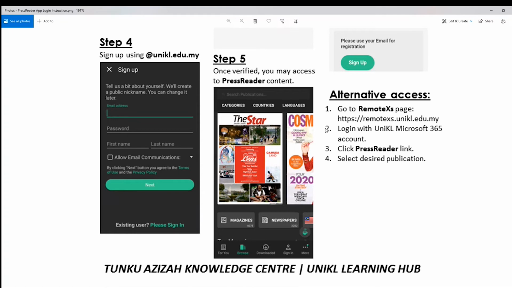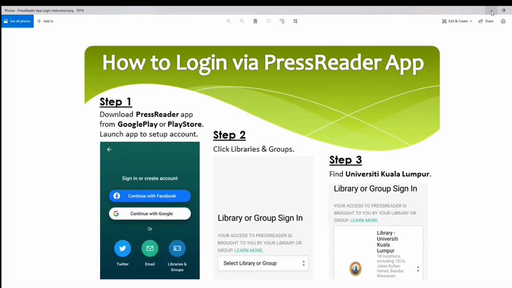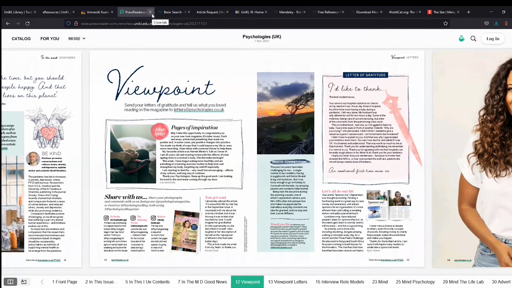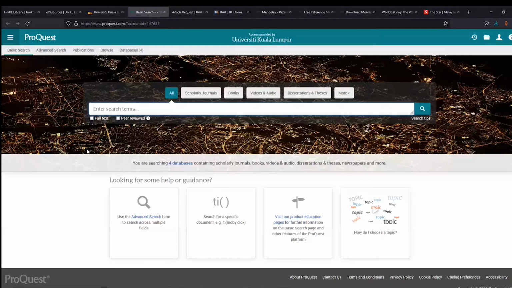Okay, so this is for the app login. It's very easy and straightforward. You can start reading Press Reader once you register as a student. Then you can access a lot of magazines and online newspapers available at Press Reader, especially for you.